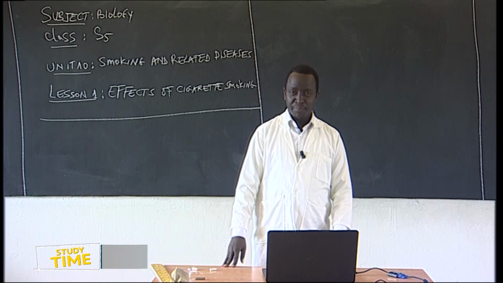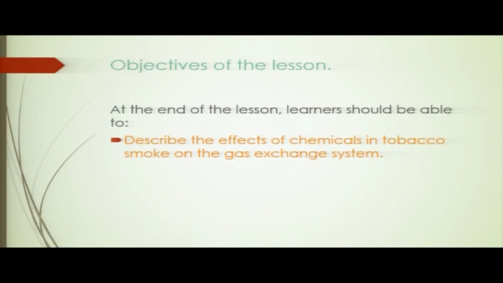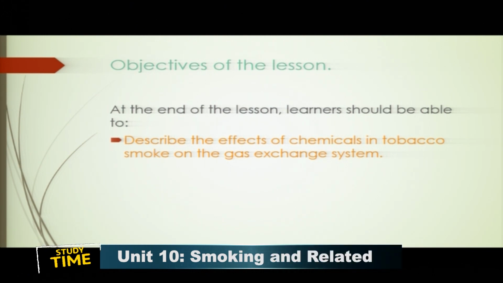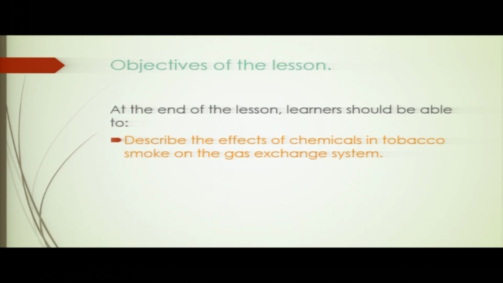So what is the objective of our lesson of today? At the end of this lesson, you should be able to describe the effects of different chemicals that can be found in the tobacco smoke on gaseous exchange.